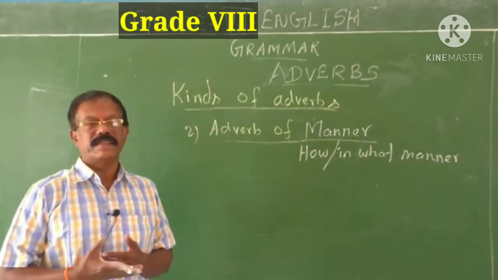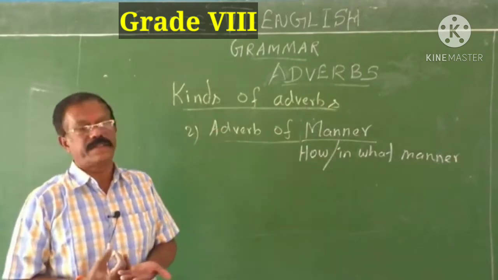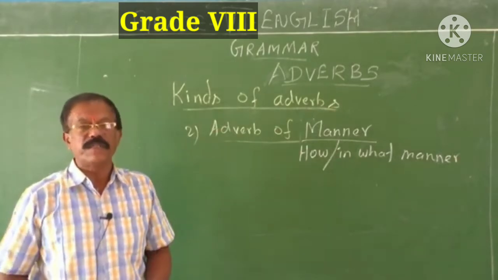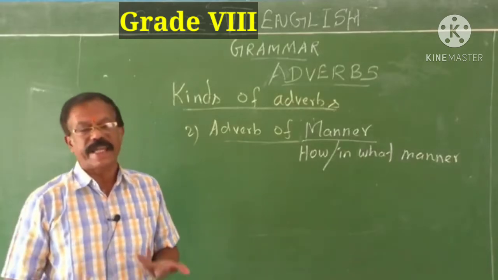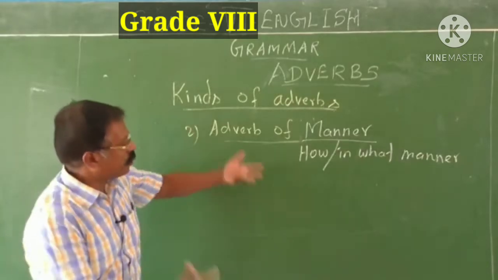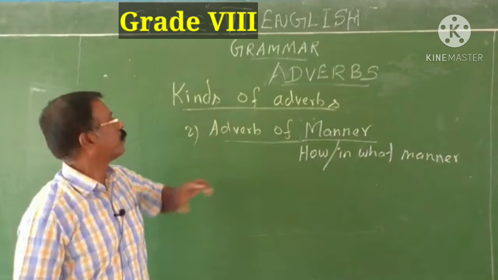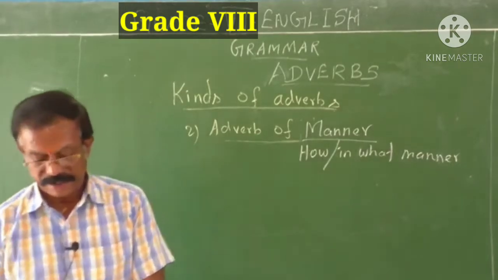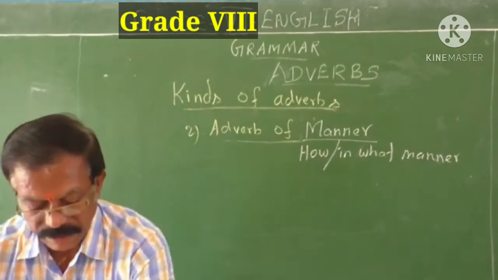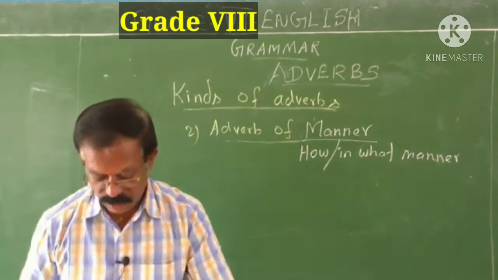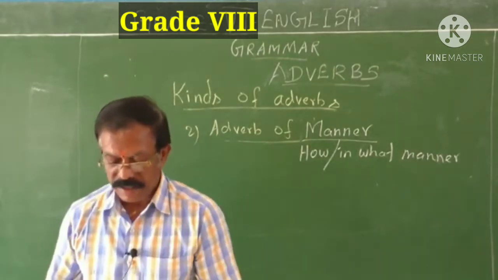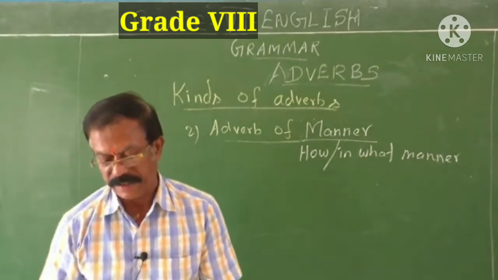You know the manner, the way, how it happens, how it is executed, how it is done by the subject. So it gives the answer to all these questions. This adverb of manner helps us to describe the manner of an action.